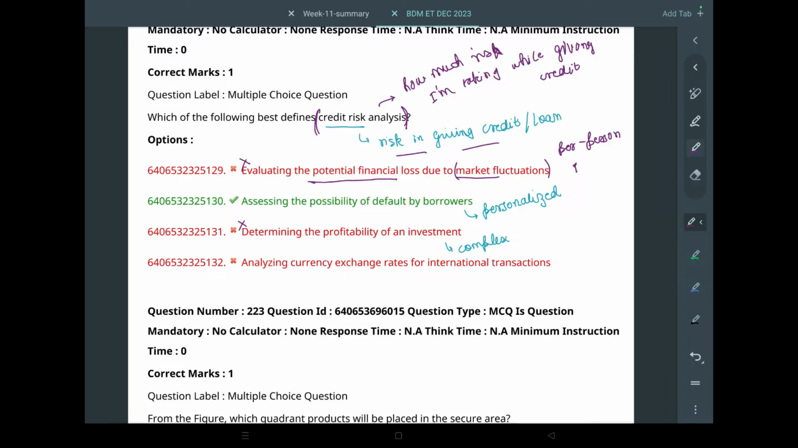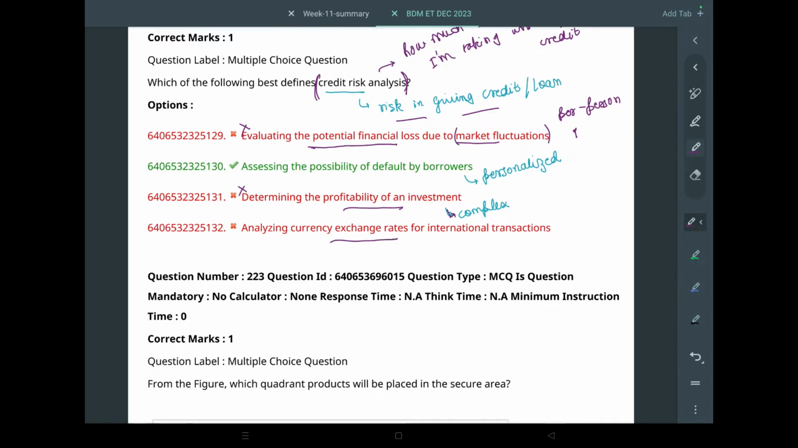Similarly, we don't really think about the profitability of giving him the loan. We are more generally interested in how we will be getting back the loan, or even if we will get it. Calculating the profitability of an investment is a really complex thing. It involves a lot of different factors to be considered. So it's not necessarily that we can do it for every loan we give out.